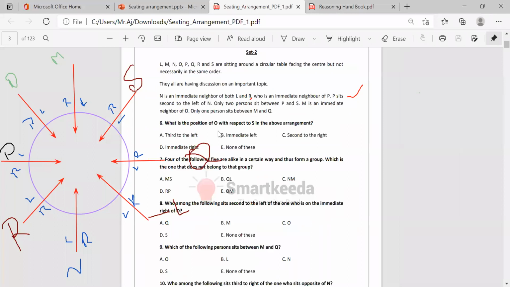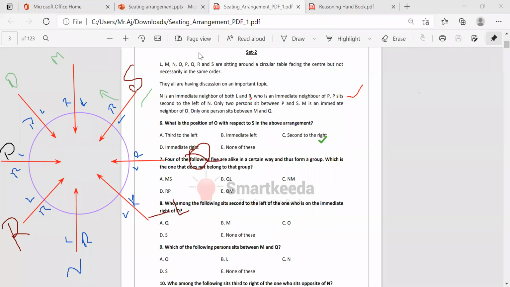What is the position of O with respect to S? Where is the S here? S will be here. S is here. With respect to S, O position is right. This is the right side, right? So second right is the answer.